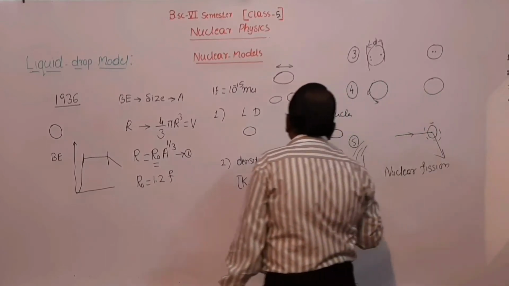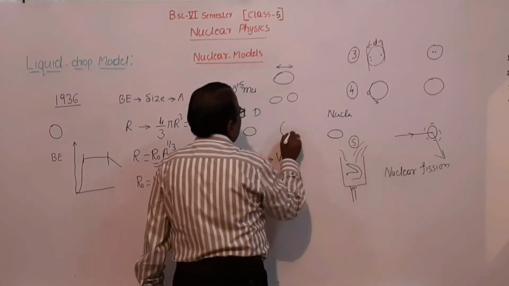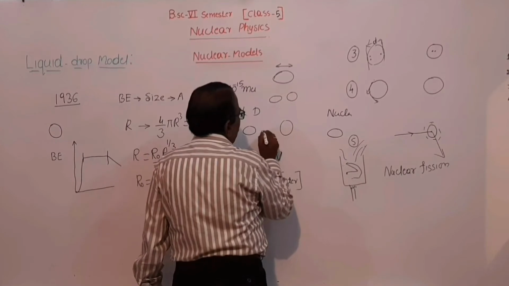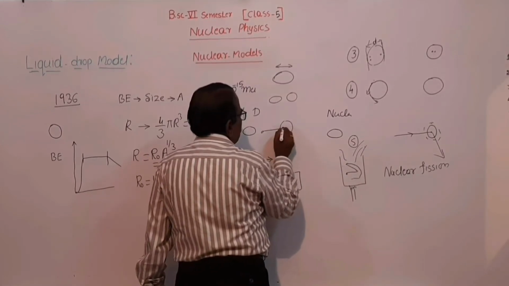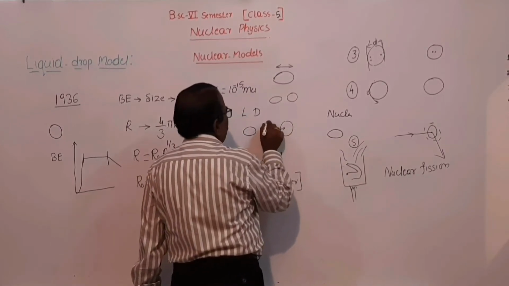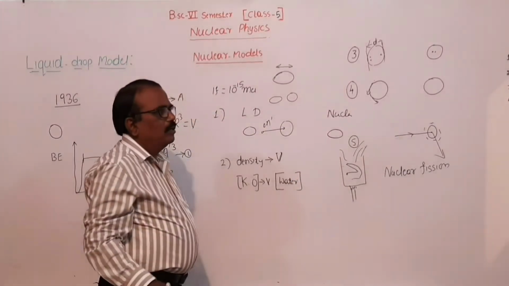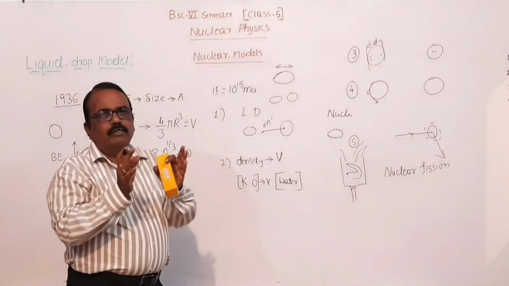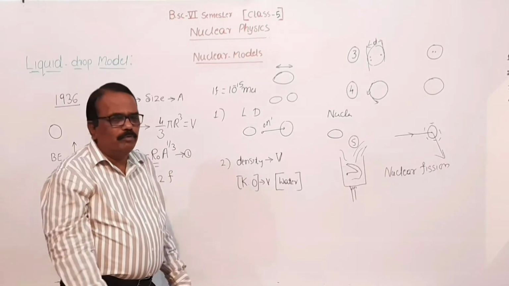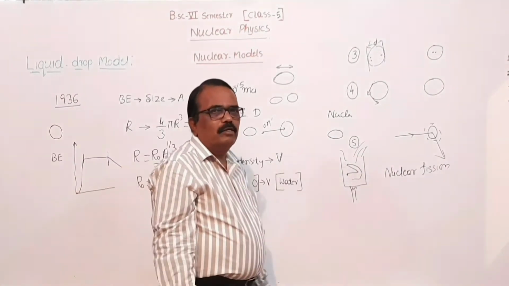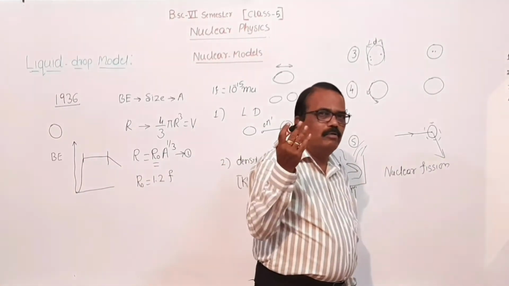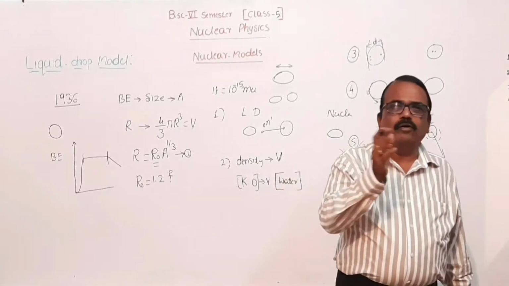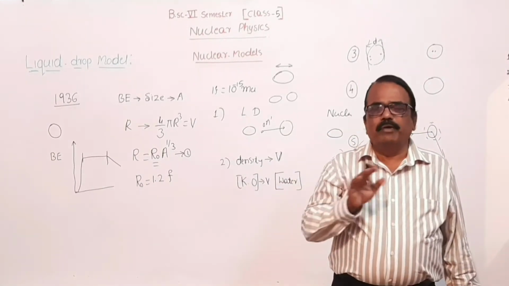If a slow neutron is bombarded on the nucleus, that atom becomes unstable, and suddenly it splits up into different fragments. That is what we are studying: uranium is divided into barium and krypton.